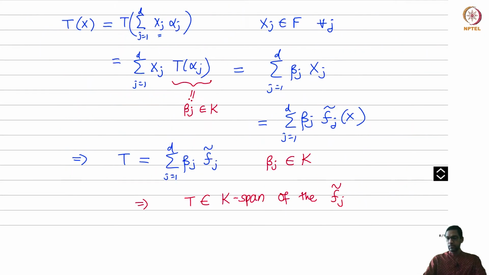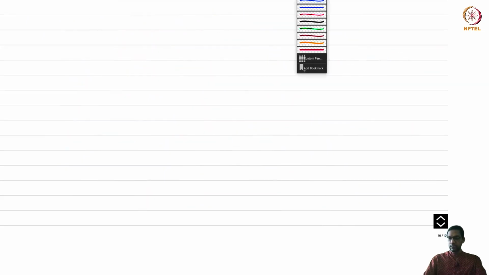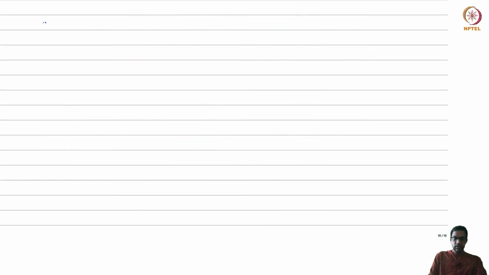So I now claim that the reverse inequality holds. In other words, that the cardinality of Γ is greater than or equal to the degree of the extension K over F. F, remember, is the fixed field of Γ. Okay, and how are we going to prove this? We will prove the following.